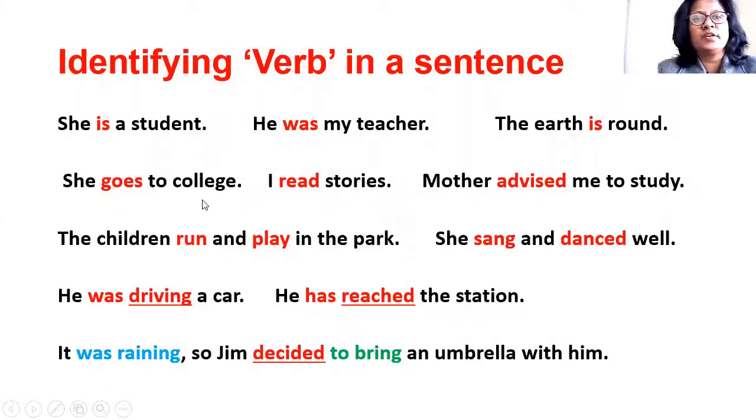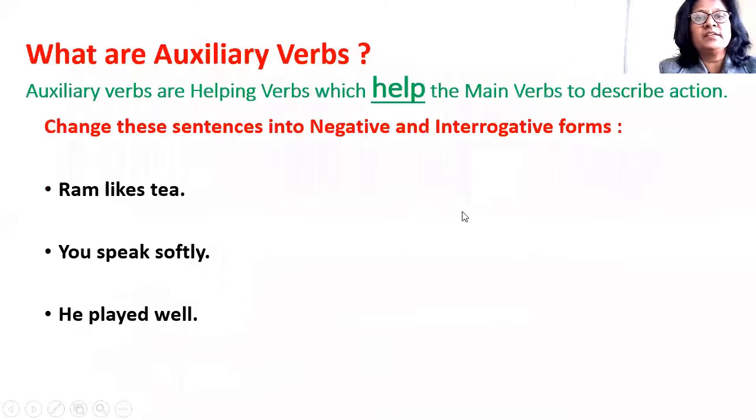She goes to college, I read stories, and mother advised me to study. In these sentences, go, read and advise are action verbs. These are verbs which show the action being performed by the subject.